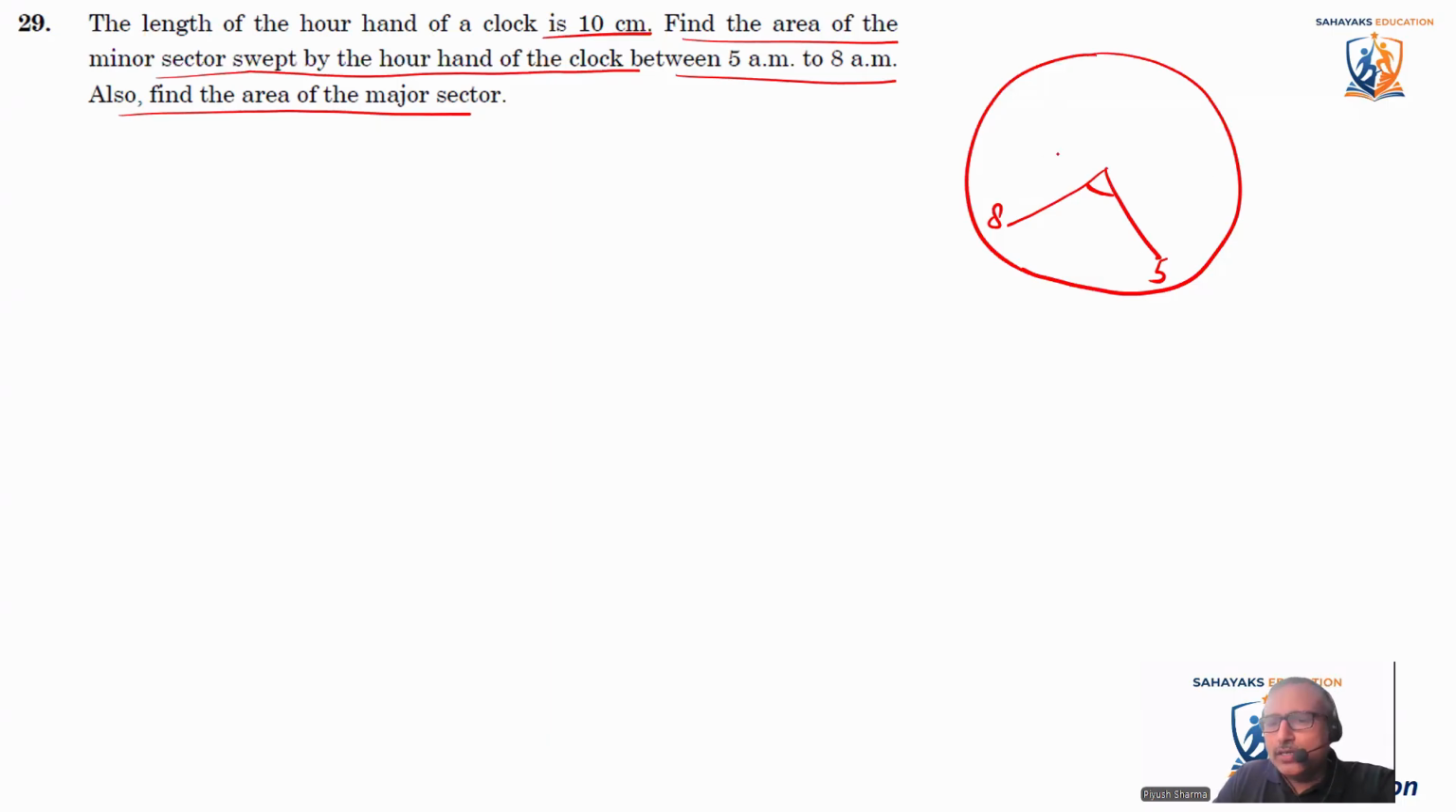See, the entire clock is divided into 12 different hours. So we'll say 1 hour is equal to 360 divided by 12. And from here, it is 8 minus 5, that is 3 hours. We have to take 3 hours. So it comes out to be 360 by 12 into 3. So it is 3, 4 is 12, 4, 9 that is 90 degrees. So this angle comes out to be 90 degree.